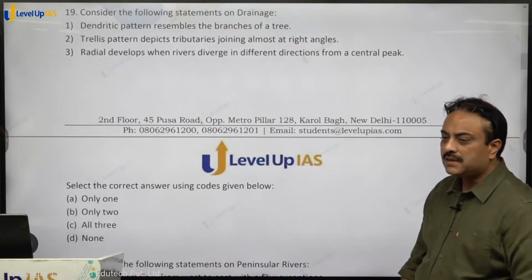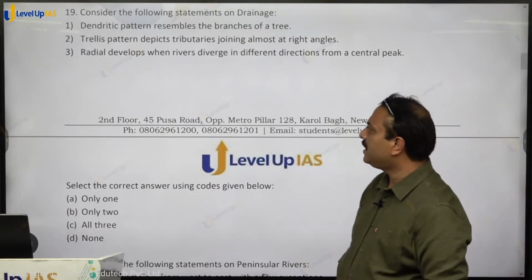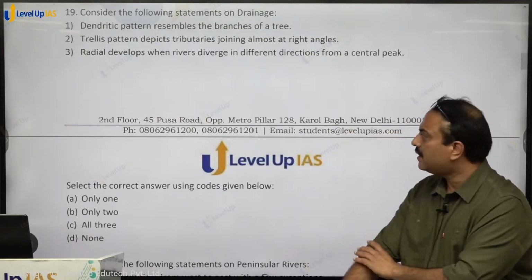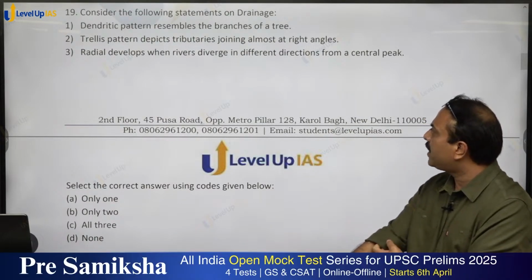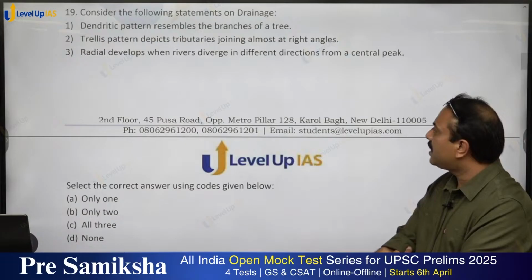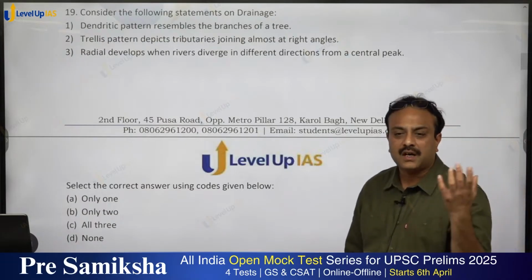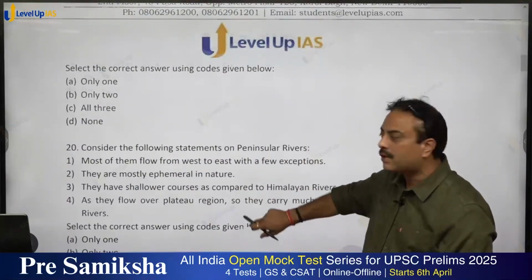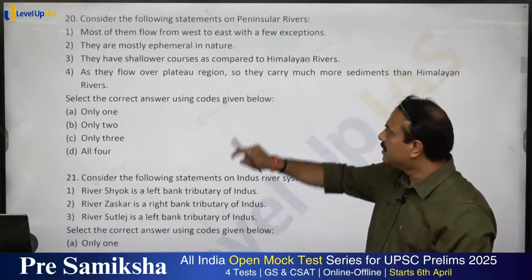Consider the following statements on drainage. Dendritic pattern resembles the branches of a tree. Correct. Trellis pattern depicts tributaries joining almost at right angles. Correct. Radial develops when the rivers diverge in different directions from a central highland. All the three statements hold true. So option C for cat shall be the right answer.